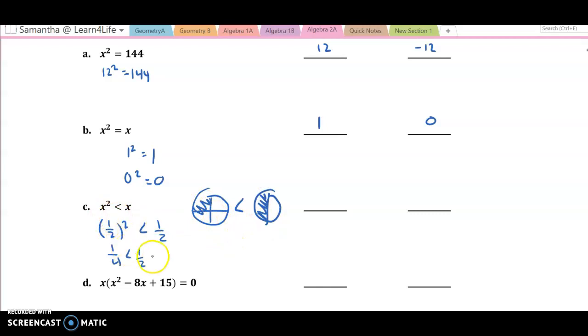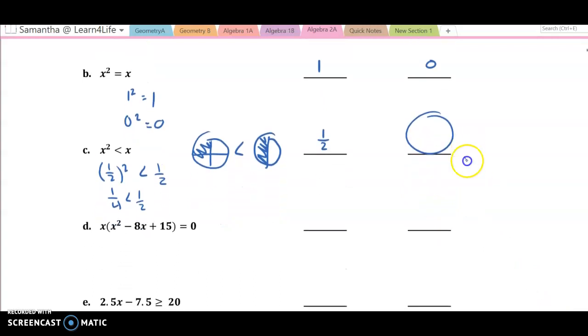So whenever we multiply a fraction, or a number between 0 and 1, by itself, it makes the number smaller. So like 1/2 is one. I want you to get the other one. What's another one? It can be any fraction, all right?